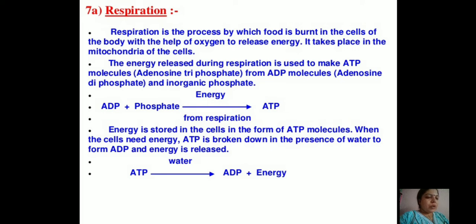Among vertebrates, fishes use gills, whereas reptiles, birds and mammals respire through the lungs. Amphibians like frogs can respire through their moist skin also. Mammals have a well developed respiratory system.